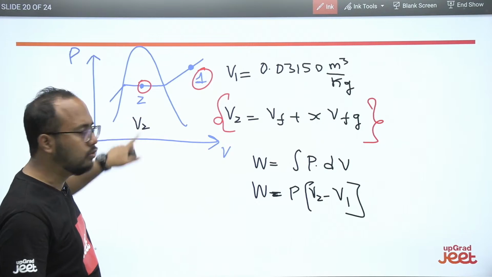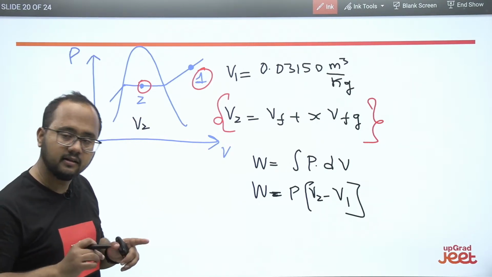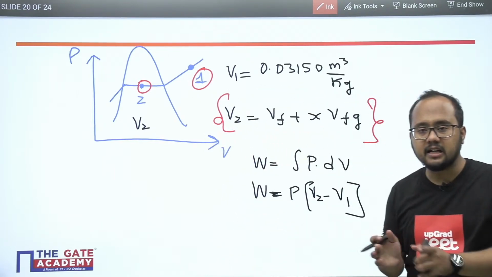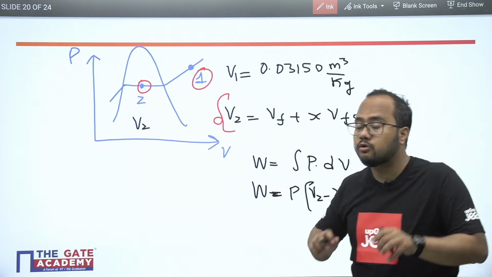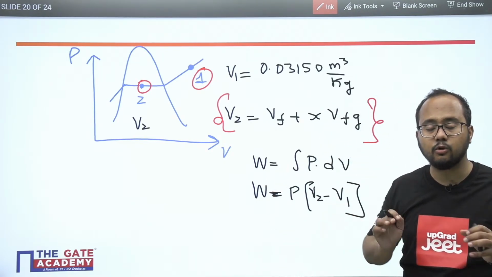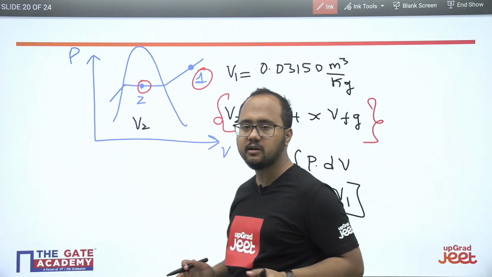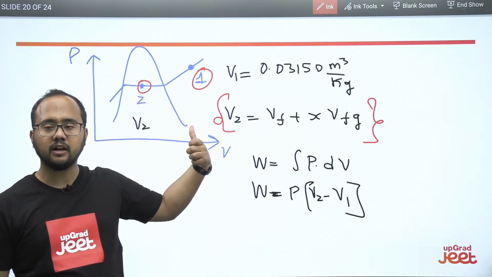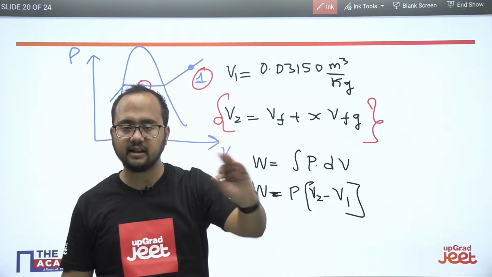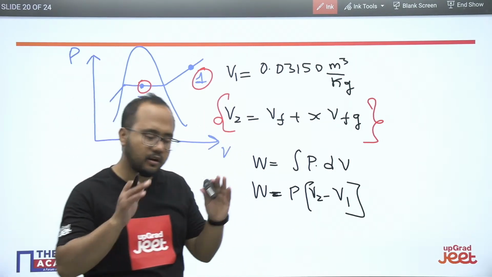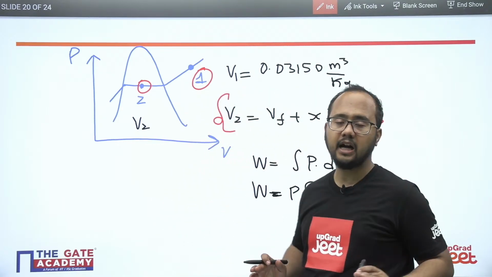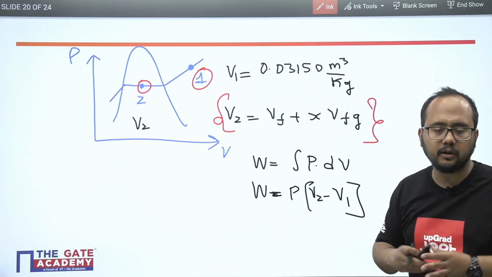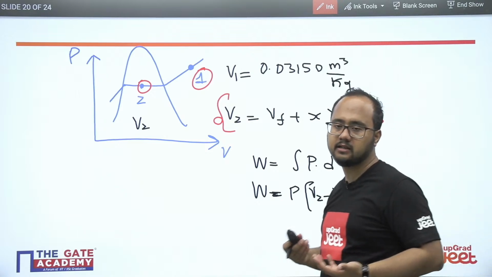So state 1, state 2. You should be able to locate the states. It is very important. While studying the properties of pure substance, you understand the concepts, and based on that, you should be able to locate the states. Whatever condition they have mentioned, you should be able to identify the states on the diagram itself. If you are able to identify the states in the diagram, then definitely the concepts of properties of pure substance are clear to you. If you are not able to locate the states, a little bit more understanding is required.